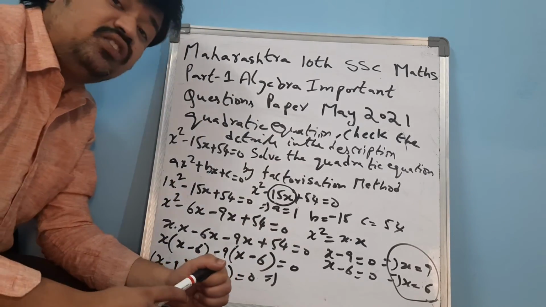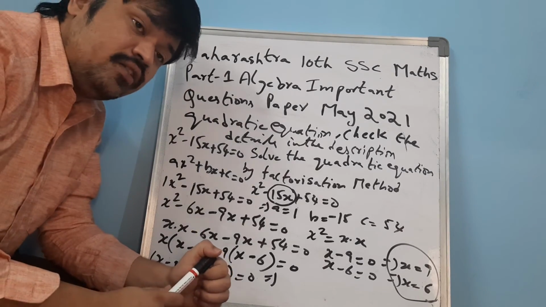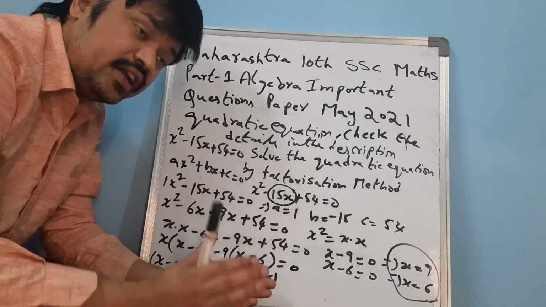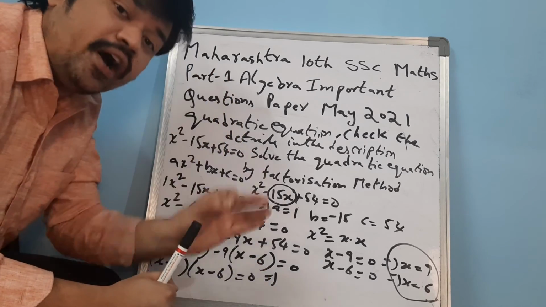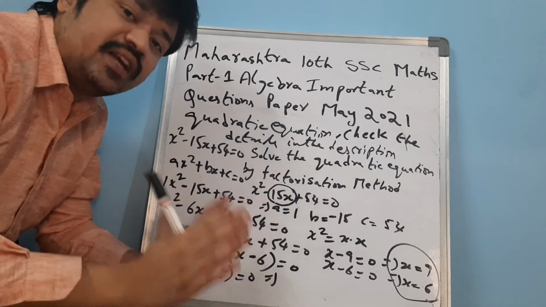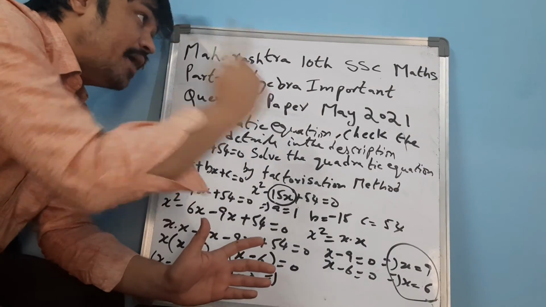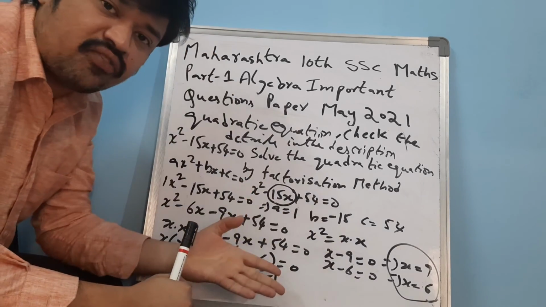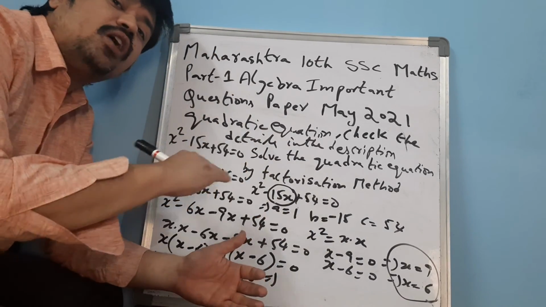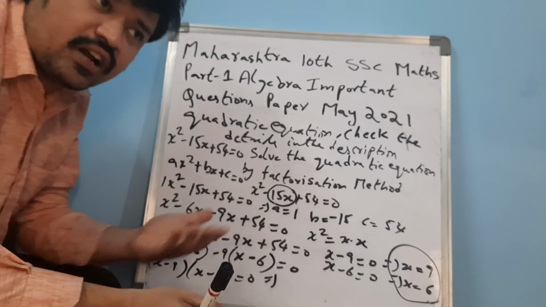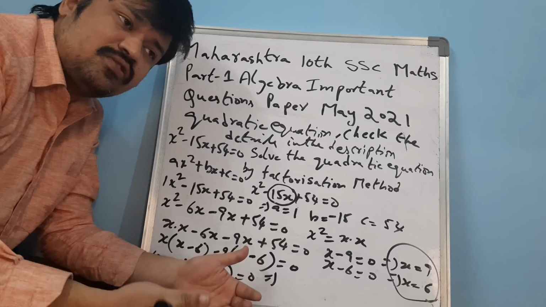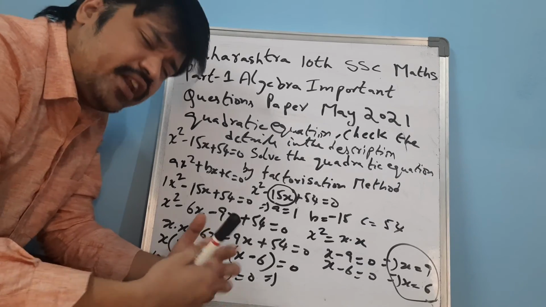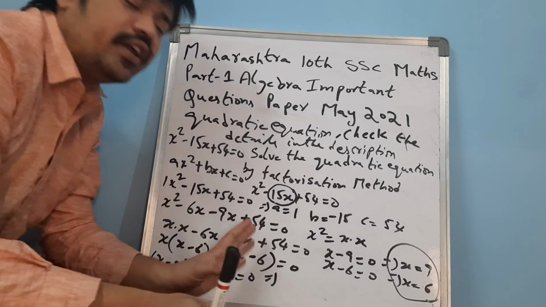And once again I have to say to every student, the secret key to success and the secret point to get full marks in the public exams for May 2021 of Maths Part 1 Algebra: practice well, practice more number of times, each and every problem. Not only determinants, not only quadratic equations, whatever chapters are available for the 2021 exams, practice continuously and you can get very good marks in the board exams without any doubt.